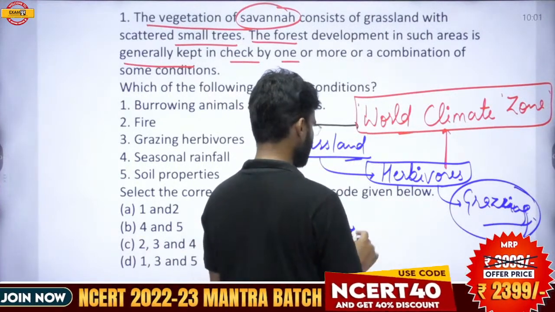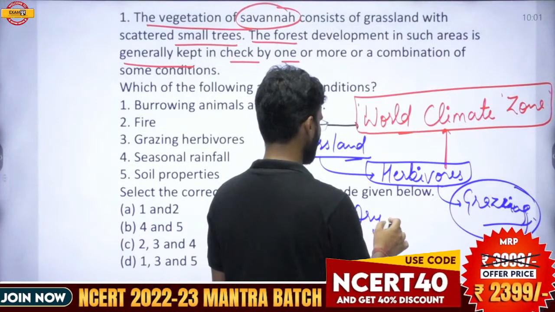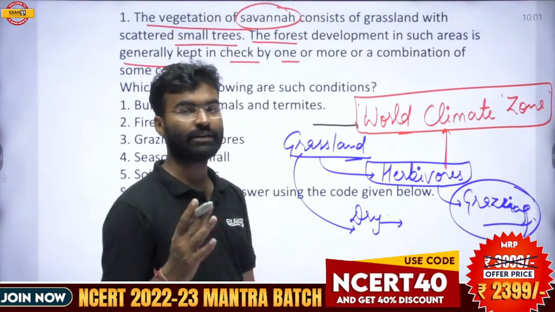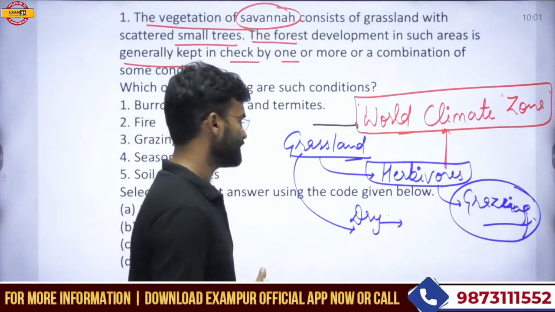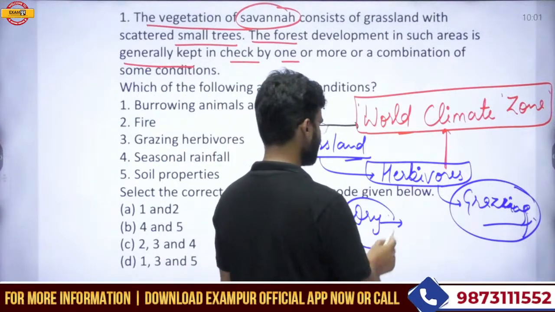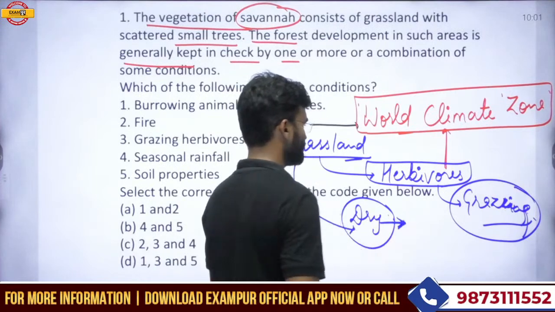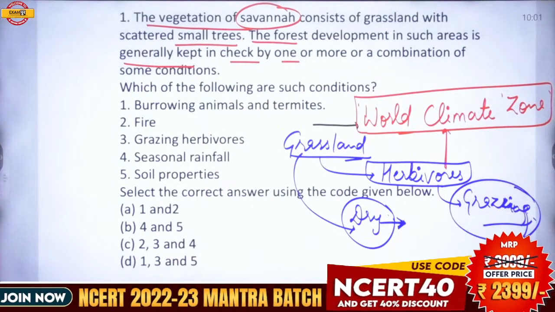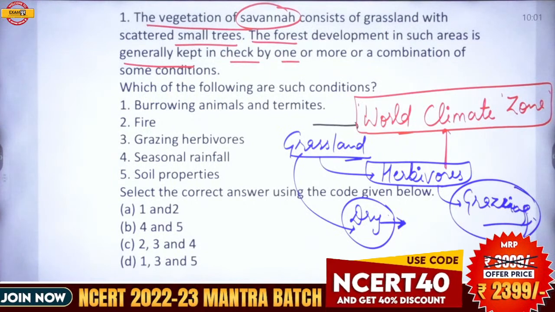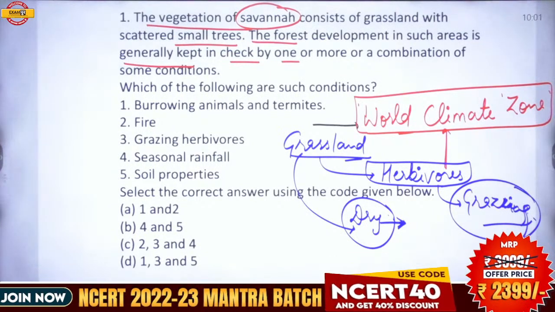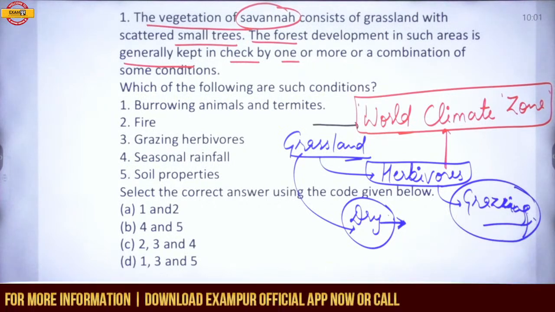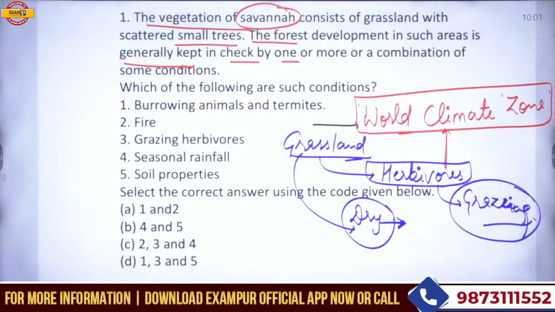And in grassland, when the dry season comes, these grasses dry up completely, and the dried grasses are suitable for fire. If a fire happens in this grassland region, then the entire grassland region will be destroyed. So fire is also an important factor.